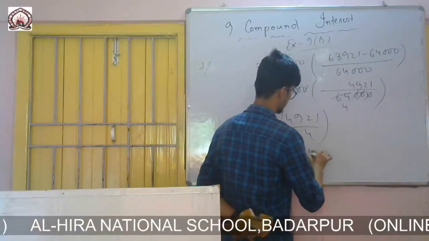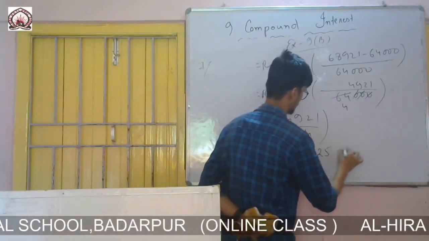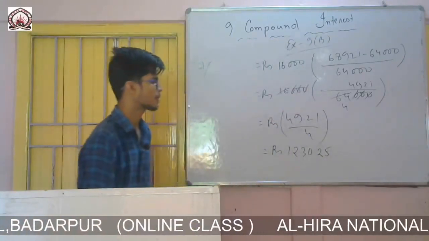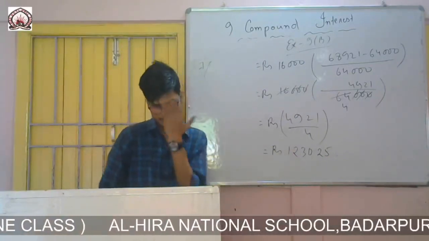I'll put 1 0, then decimal, then it will be 10. 4 2s are 8, 4 5s are, yes. So 1230.25. Simply you divide, you will get this one.